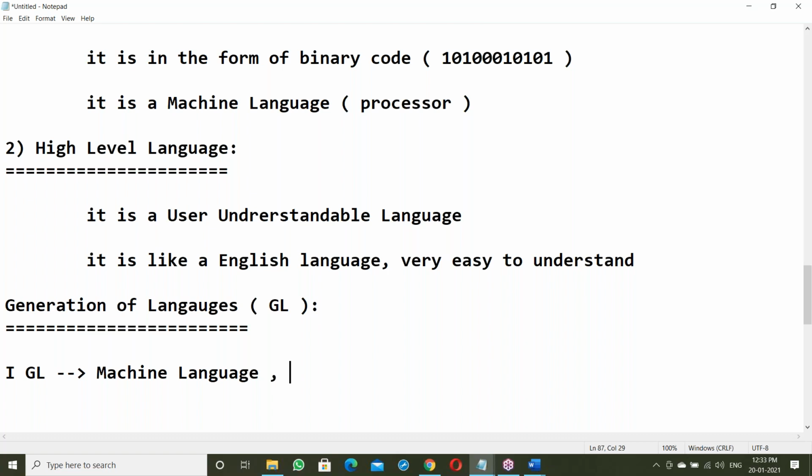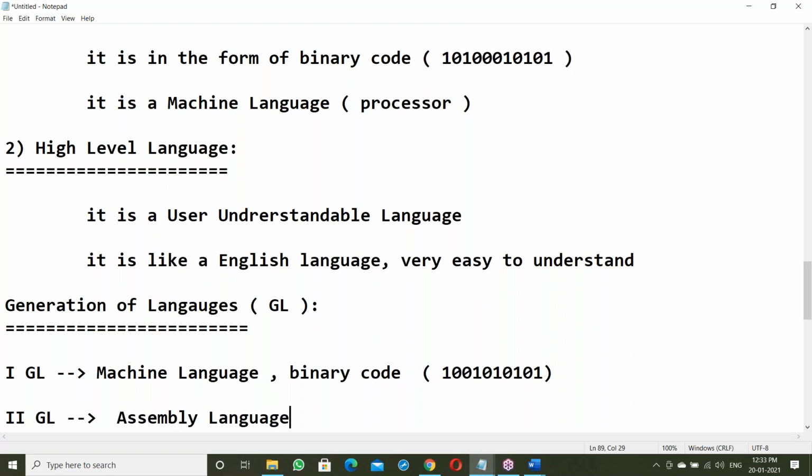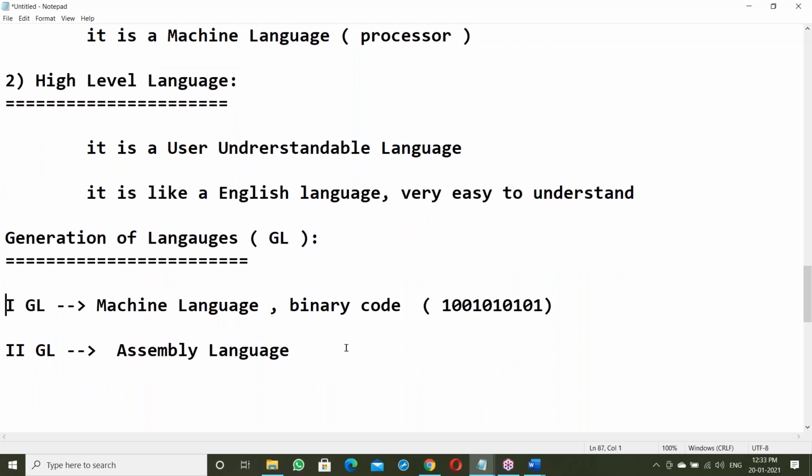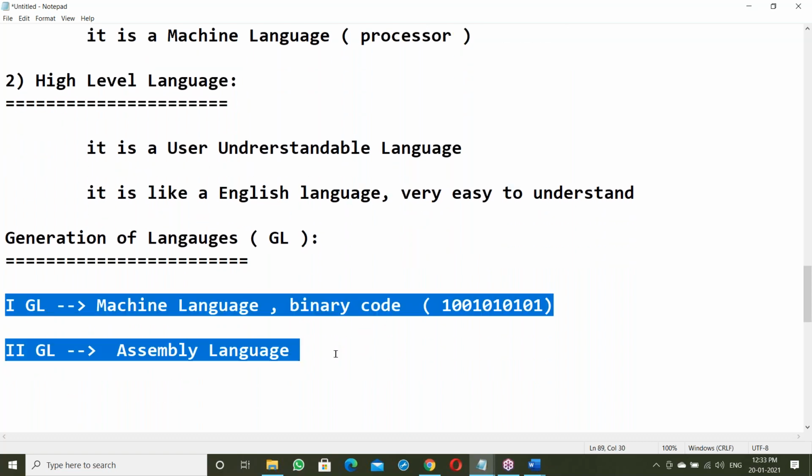It's binary code, like zeros and ones format. Next, second generation language is assembly language. These two are system understandable languages.